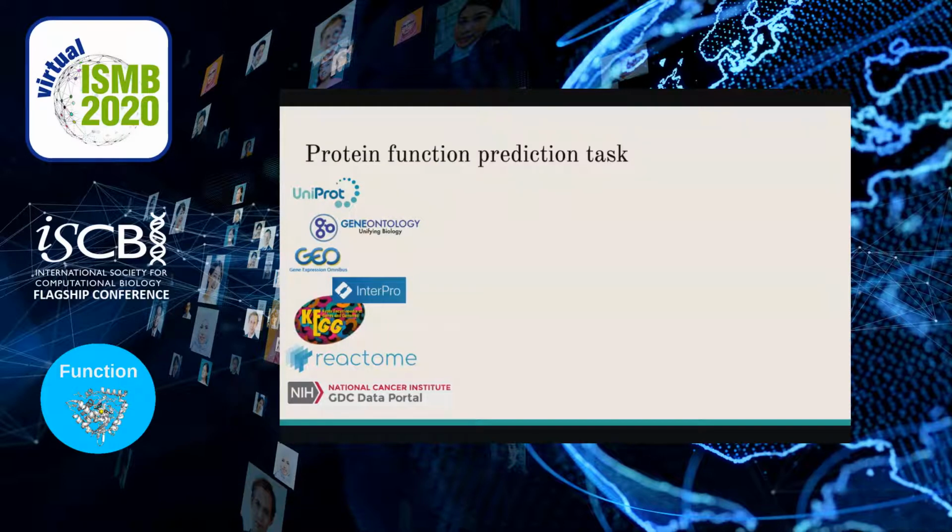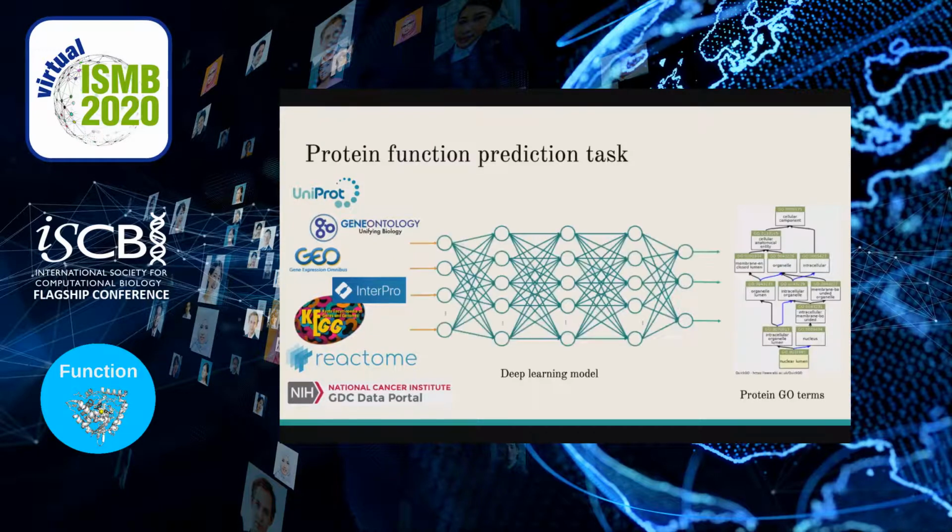As you know, predicting protein functions is a challenging problem in bioinformatics. For solving it, there are a number of public repositories having different levels of protein data that can be used. Our proposal is to use a deep learning model for integrating this data. We selected deep learning because it will allow us not only to minimize the data preprocessing required, but also to model the complex relationships that exist between proteins.